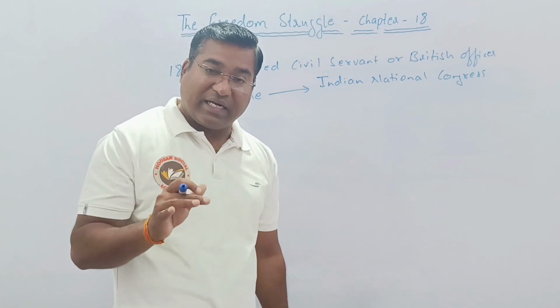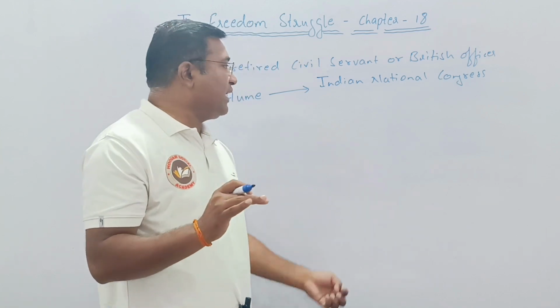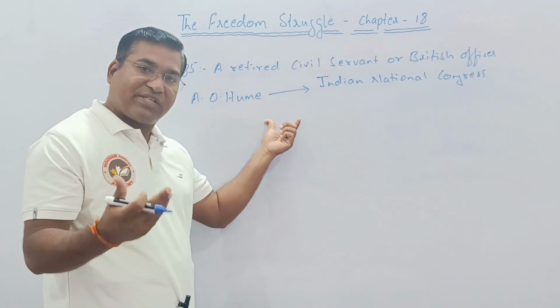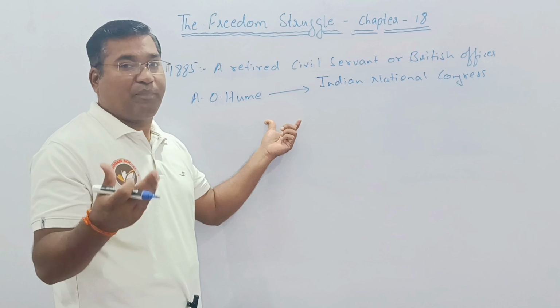Keeping that in mind, the Indian National Congress tried to bring nationalistic ideas among the people.